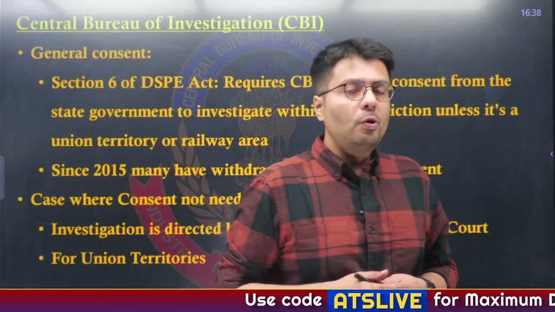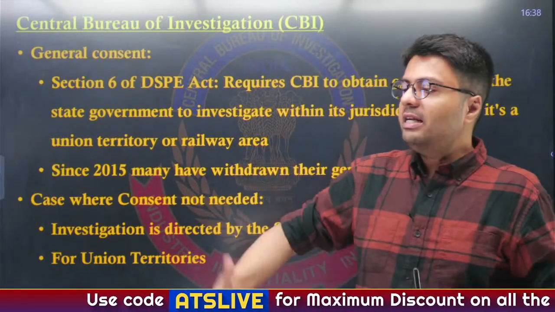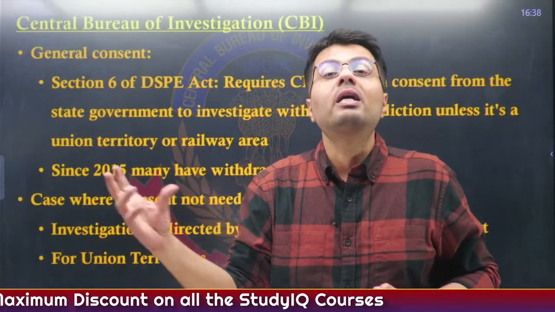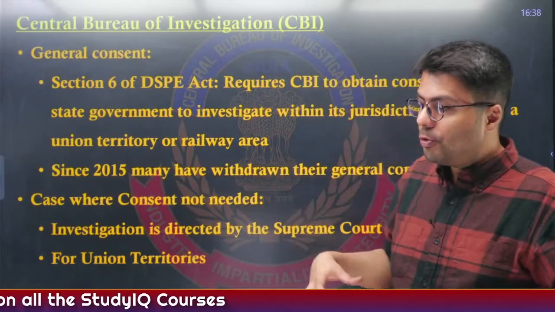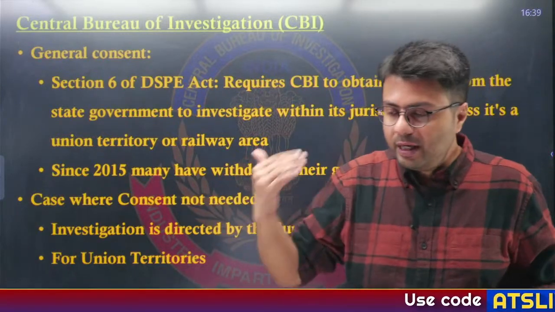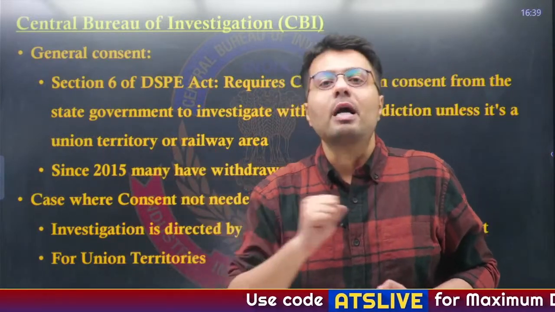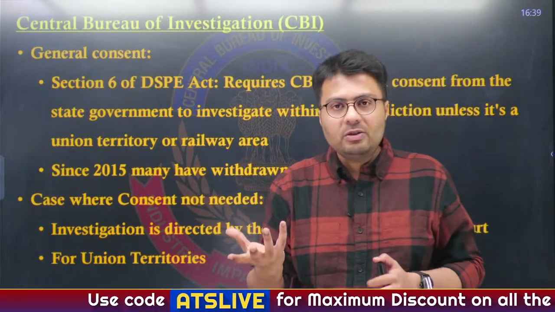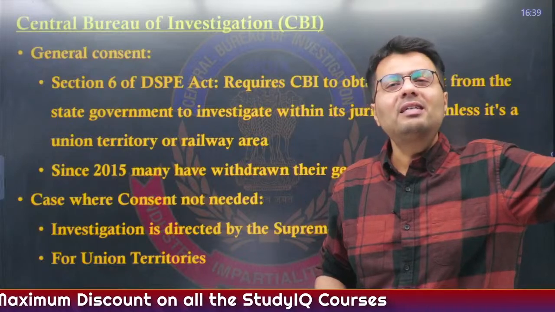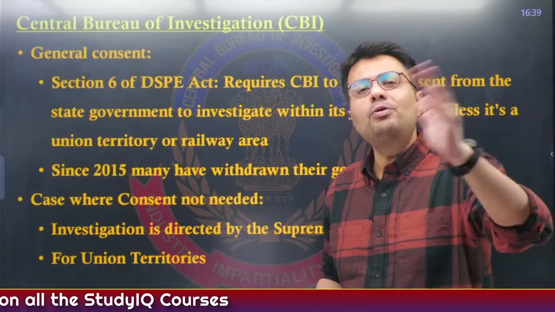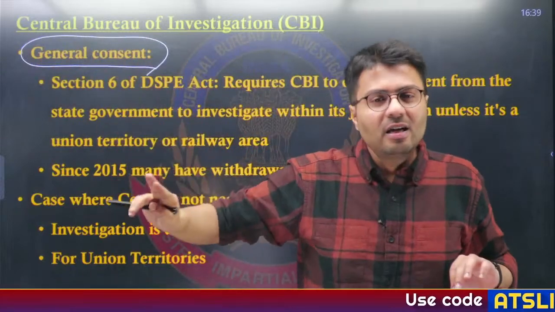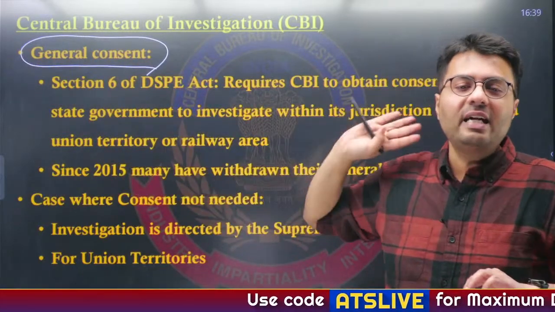Now, one issue also highlighted is that CBI can't investigate cases in any particular state without the permission or consent of that state government. So, suppose CBI has to investigate a case located in Tamil Nadu, it has to take permission from the Tamil Nadu government. Now, usually what any state government does, to ease the process and not allow CBI officials to come to them to seek permission every time, is provide what is known as general consent, that see, this is the general consent, investigate any case that you want.